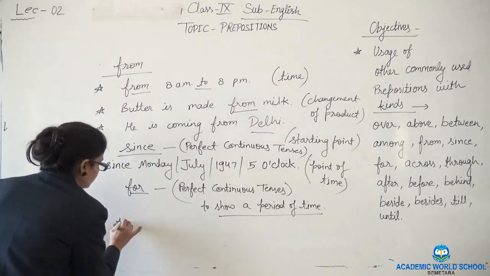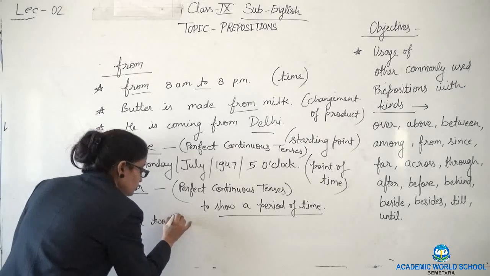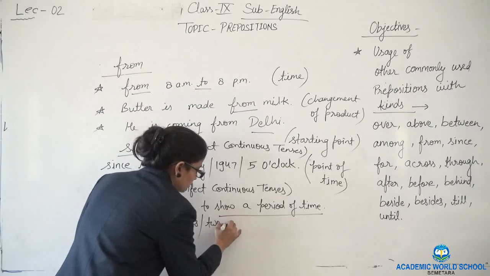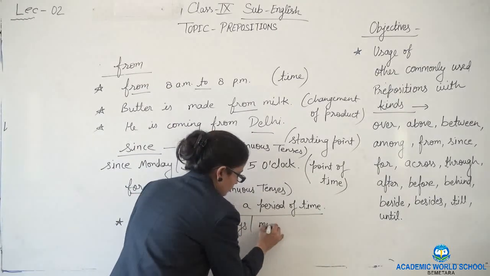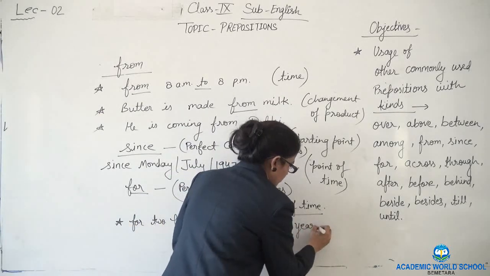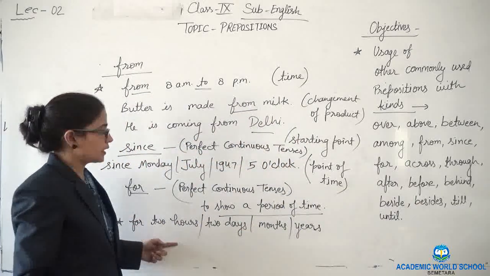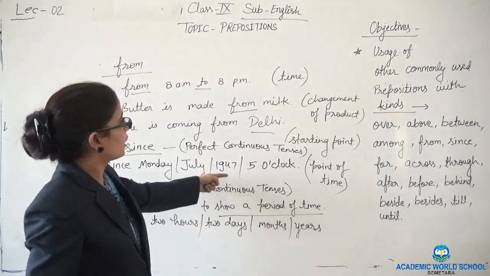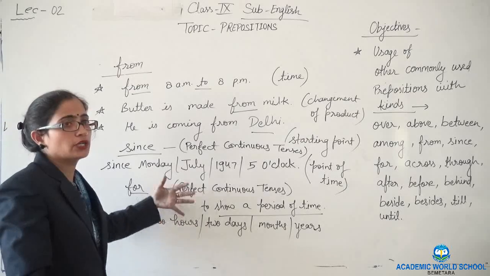Let's see the example. Like for 2 hours, 2 months, 2 days, or year may be there. So like that. So here this since is showing time, and here this from is also showing the time. But all are different in how they are showing.